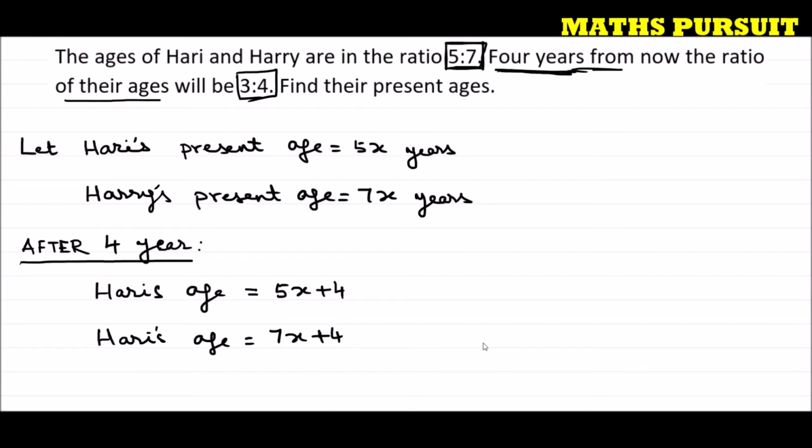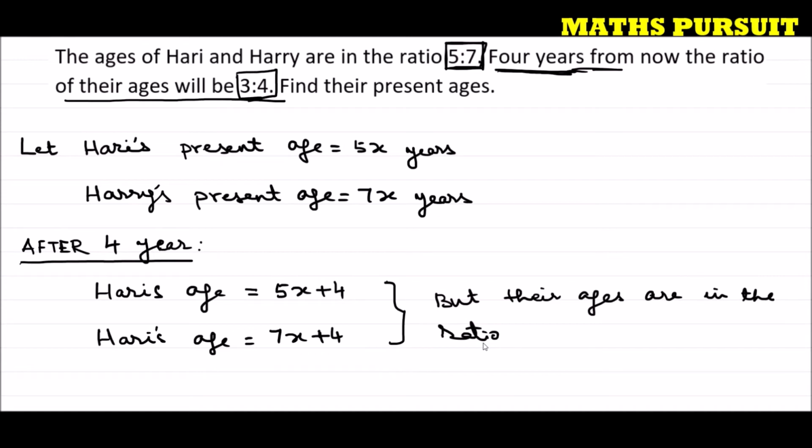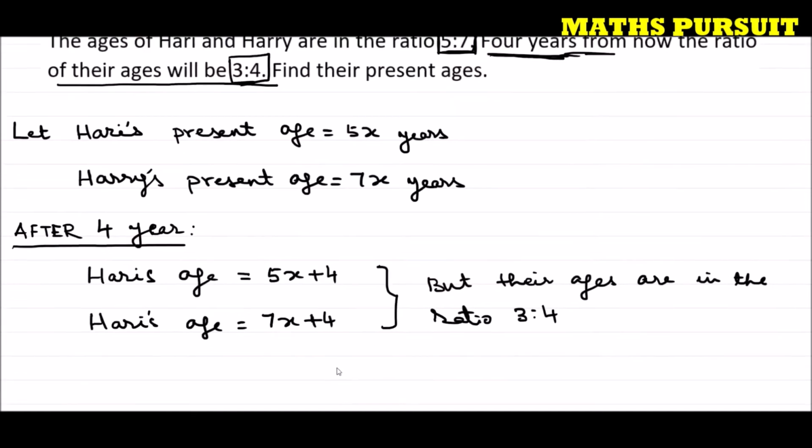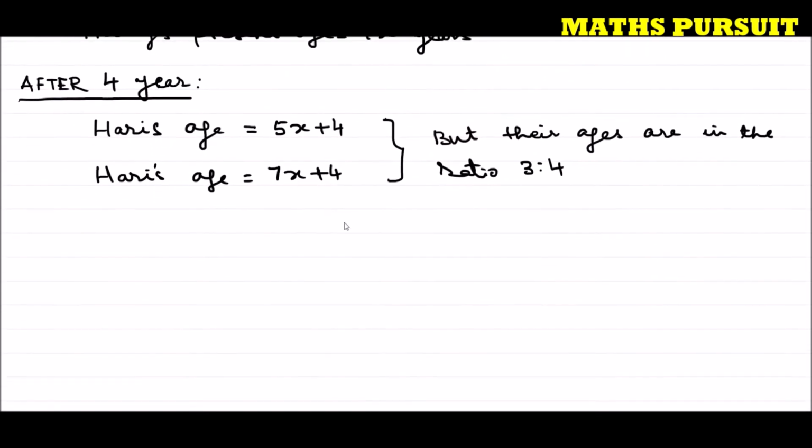Now, the question has given us that 4 years from now the ratio of their ages will be 3:4. That means the question is telling us that their ages are in the ratio 3:4. We calculated their ages as 5x plus 4 and 7x plus 4, and the question is telling us their ages are in the ratio 3:4. So with this extra information, now we can frame our equation and we can solve this type of question.